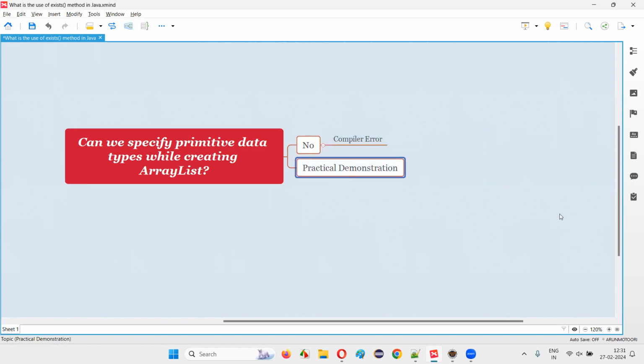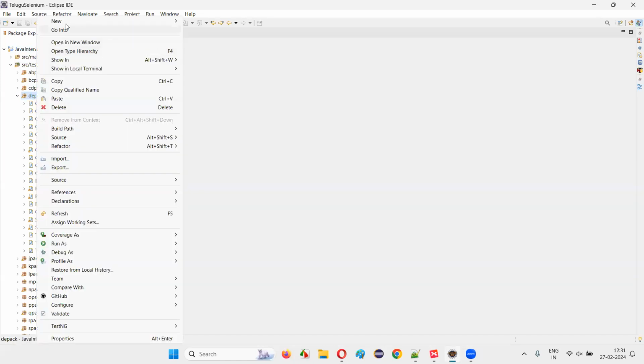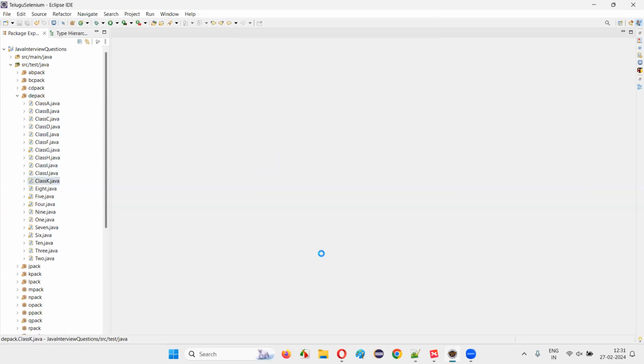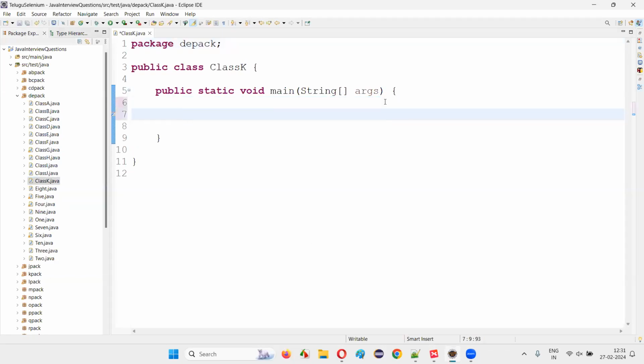Let me practically demonstrate this for you. For that, I'll switch to this Eclipse IDE and create a new class. I'll just name this class as ClassK, with a main method. Inside the main method, I'm going to create an ArrayList. ArrayList alist = new ArrayList. Like this, I can create an ArrayList. I'll import this ArrayList from